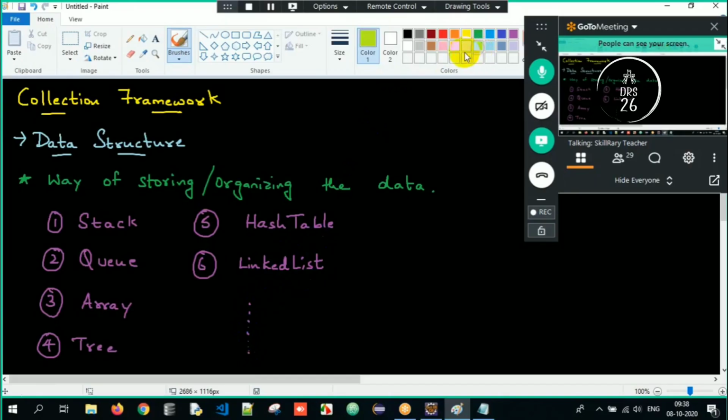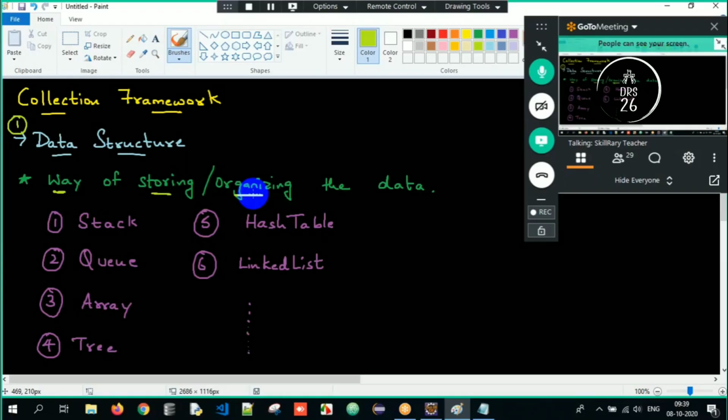So in simple terms, the first question you will come across in an interview is: what is a data structure? Data structure is a way of storing or organizing or arranging the data. You have a lot of data, a lot of objects, and you have to arrange or store them in one particular order. That is called a data structure. What are the famous data structures you're all aware of? Stack, queue, array, tree, binary tree, hash table, linked list, graph, and so on. You name it, we have so many data structures. So this is all about data structure.